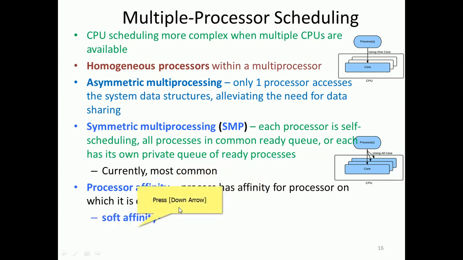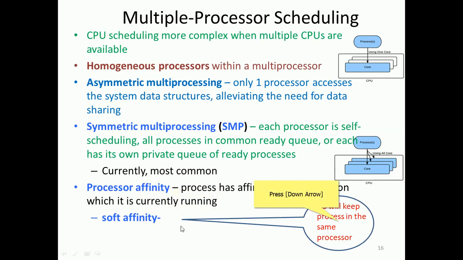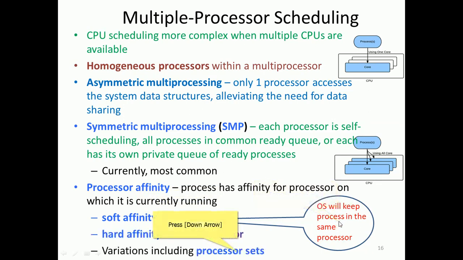Soft affinity means the OS will try to keep the process on the same processor, but it does not guarantee it will continue on the same processor; it has soft affinity for a certain amount of time. So the OS will keep the process on the same processor. Hard affinity we will discuss subsequently, where a set of processors will be allocated, and there are also variations including processor sets.